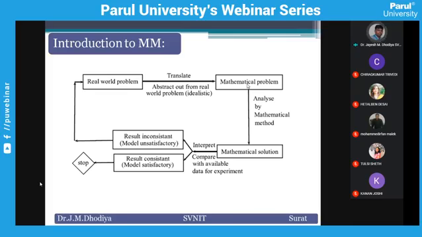Suppose I am trying to give you one example. Suppose we consider an agricultural problem. My objective is very simple. I want to give the optimum cropping pattern to the farmer before the crop can grow. So you people do not have that much knowledge of agriculture, so it is necessary for you to first understand what this optimum cropping pattern is.